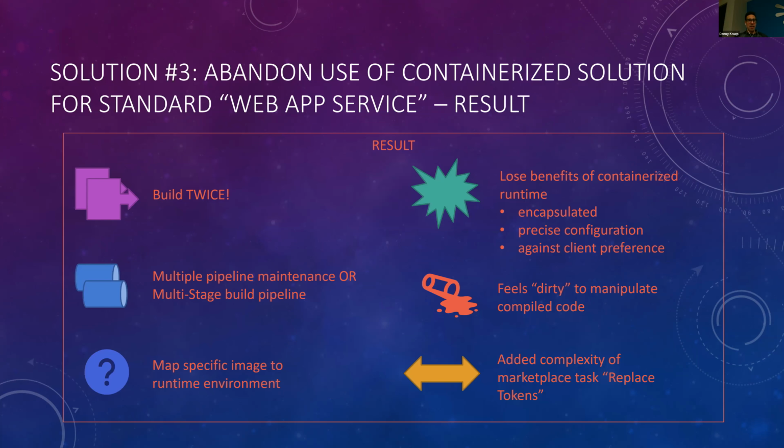And there were several things I didn't like about this. First of all, we're building twice, right? Still not the build once that I was targeting. And we still have multiple pipeline maintenance or this multi-stage build pipeline. So that was changing a little bit from what our client had put in place already to start with. We have to map those images to the right runtime environment. We would lose those benefits of containerization. And this is really the biggest drawback.